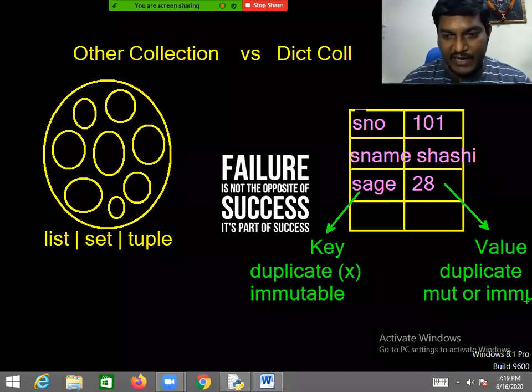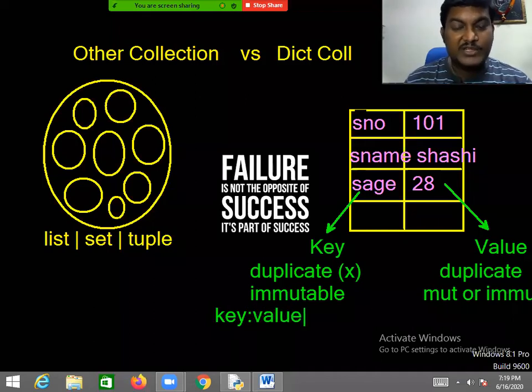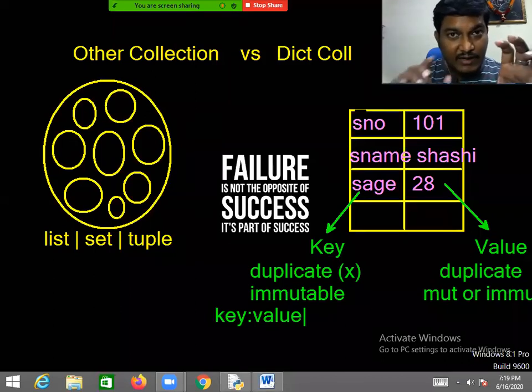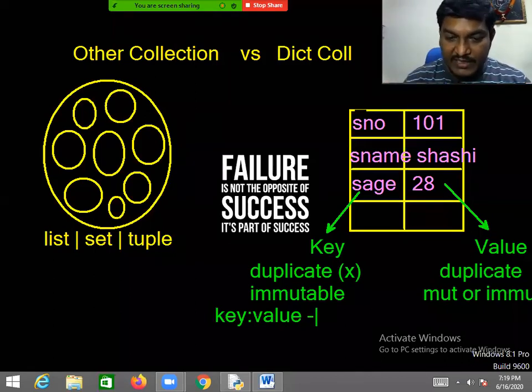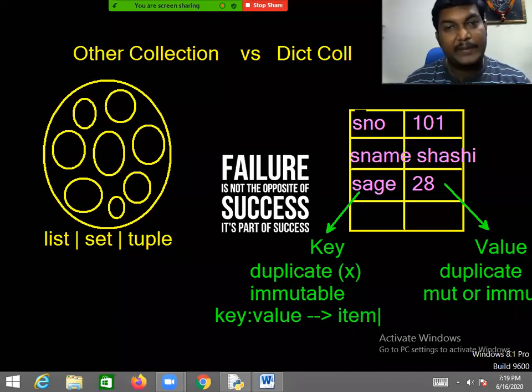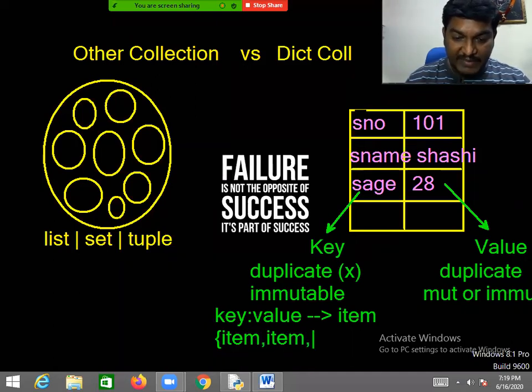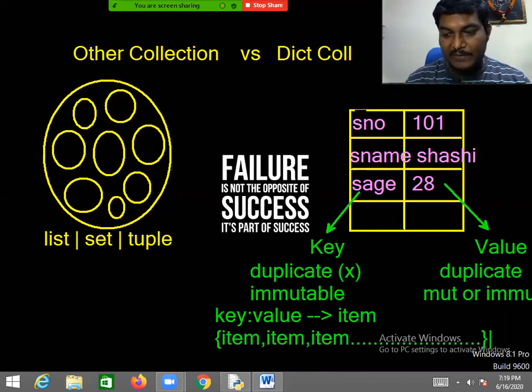You need to understand one more point here. The key and the value should be separated by a colon. One key and value pair is called an item. The list of items must be taken in between open and closed curly braces. This is the little comparison between ordinary collections and the dictionary collection.